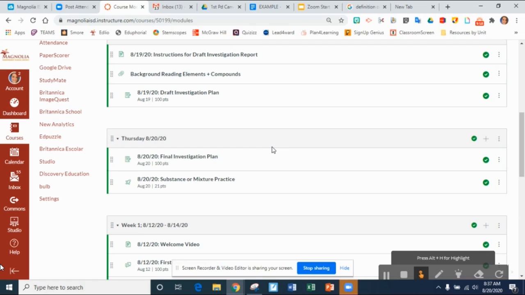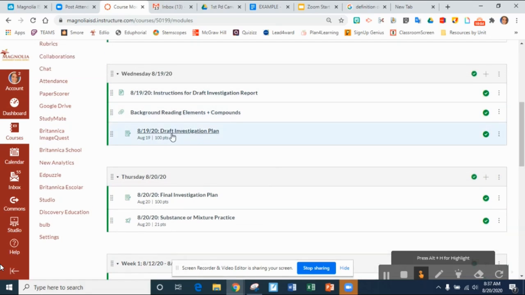You may want to go back and make sure that you have assignments completed from earlier this week and last. But do remember, the draft investigation plan is not required because of the problems that we had yesterday.